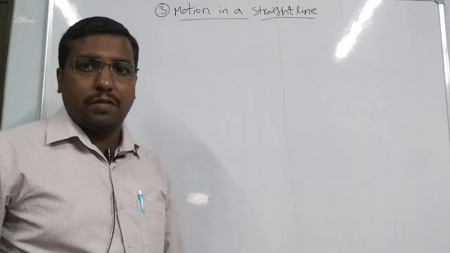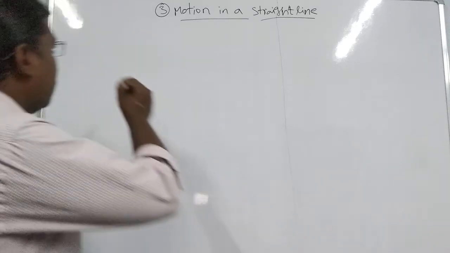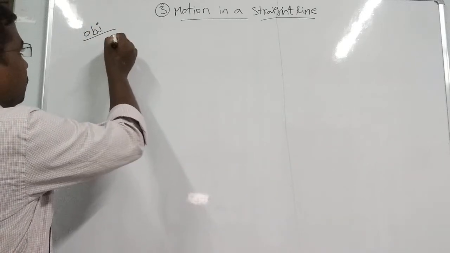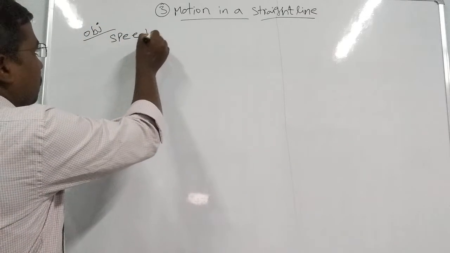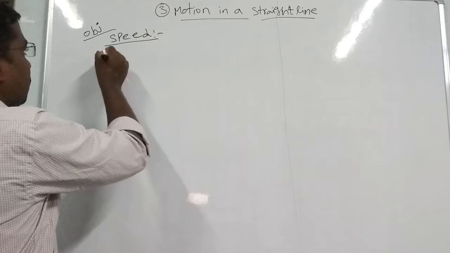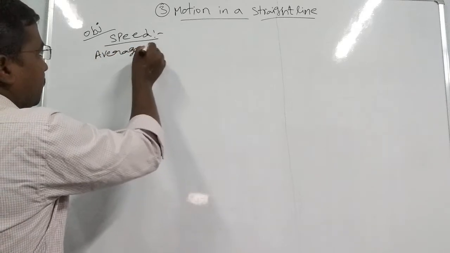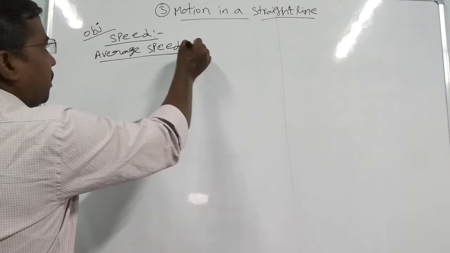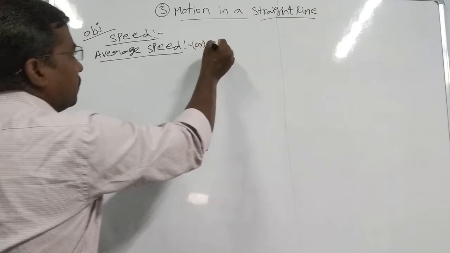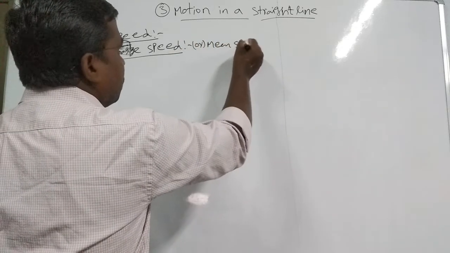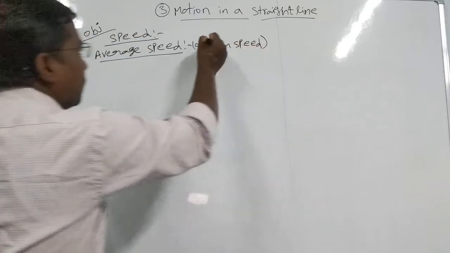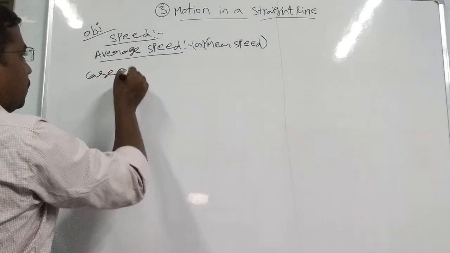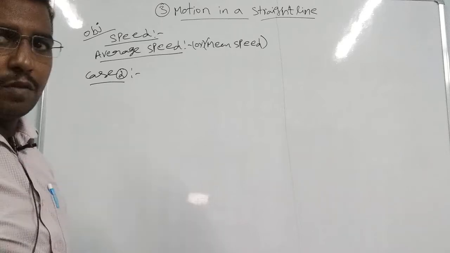Students, next we discuss speed, objective point, case 2. That is, average speed or mean speed. Case 2. What is case 2?